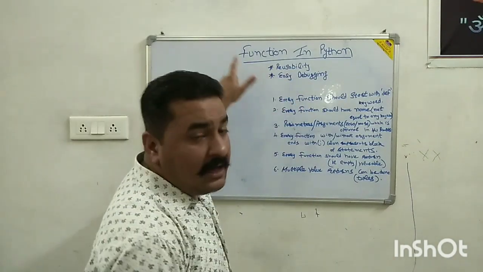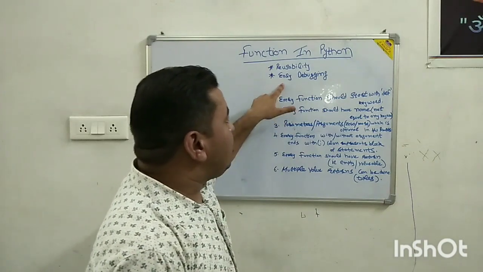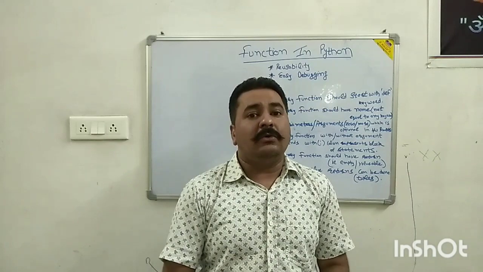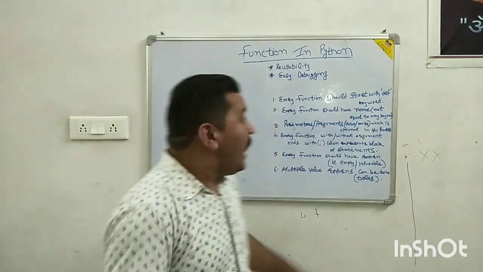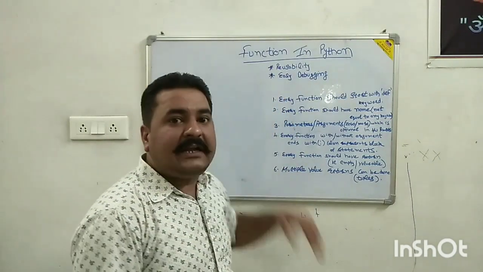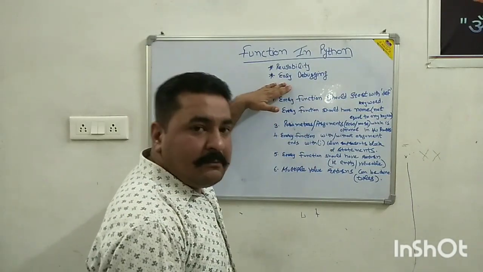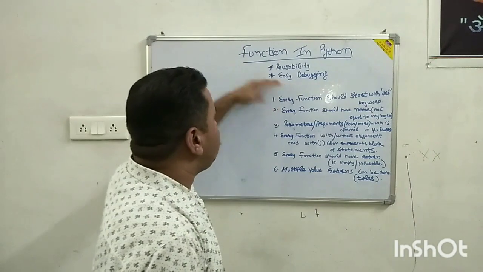Either the function is small or it is complex or logical, we can use debugging for removing and rectifying the errors in the function.